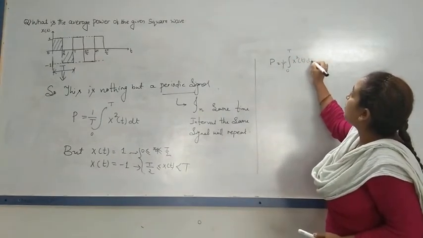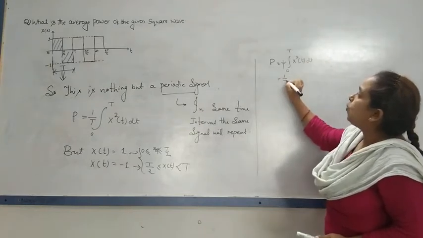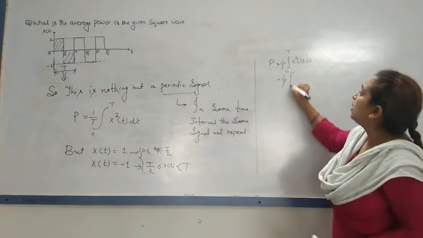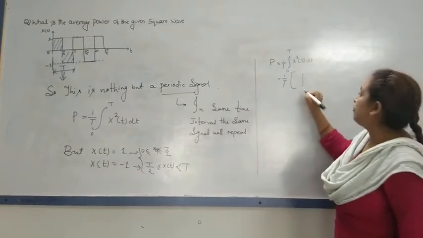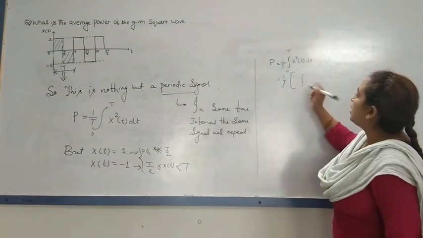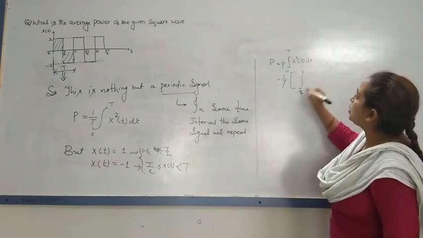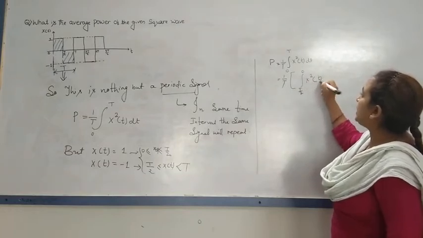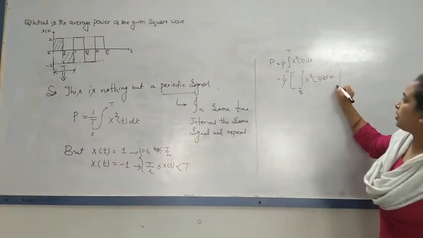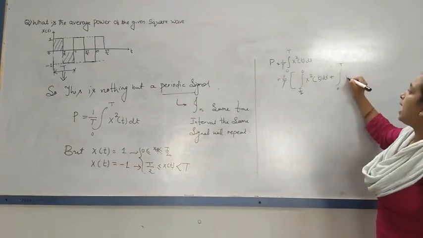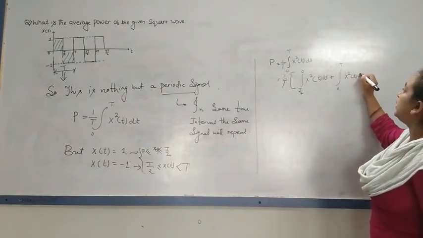Now P is equal to 1 upon T integration 0 to T of x squared of t dt. So I can write 1 upon T, integration from 0 to T upon 2 of x squared of t dt, plus the same thing on the other side, from T upon 2 to T of x squared of t dt.